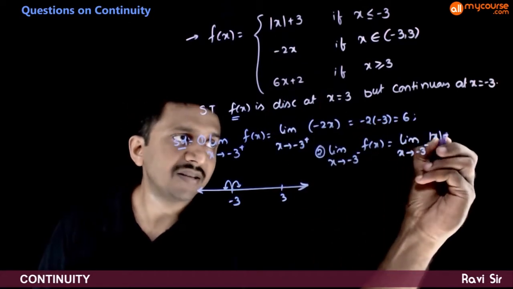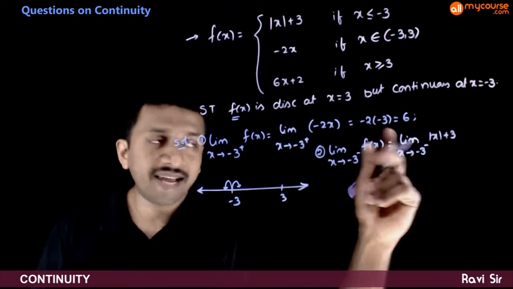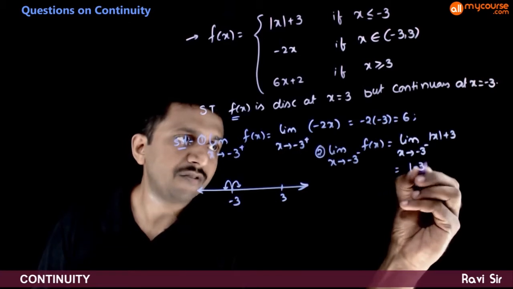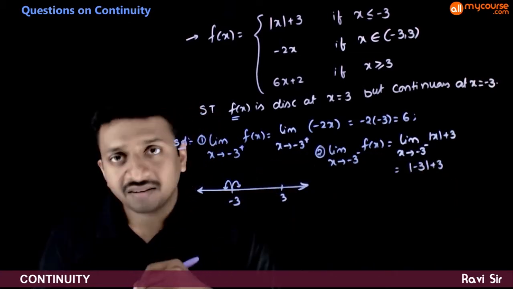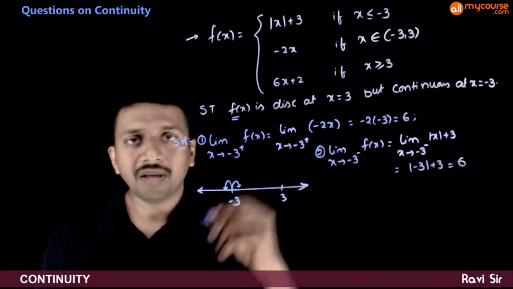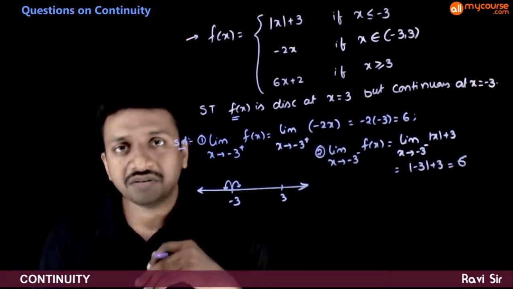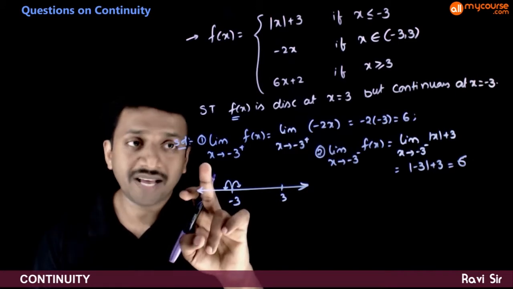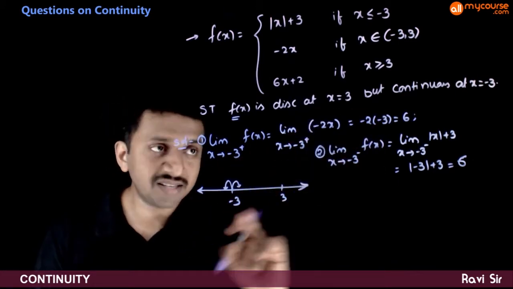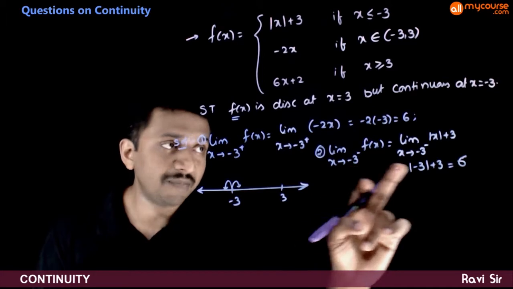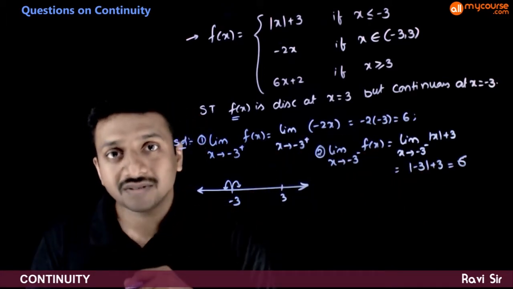You can do the direct substitution. It is mod of minus 3 plus 3, which is equal to again 6, because mod of minus 3 is plus 3, and 3 plus 3 is equal to 6. So limit x tends to minus 3 plus is 6, and limit x tends to minus 3 minus is also equal to 6.